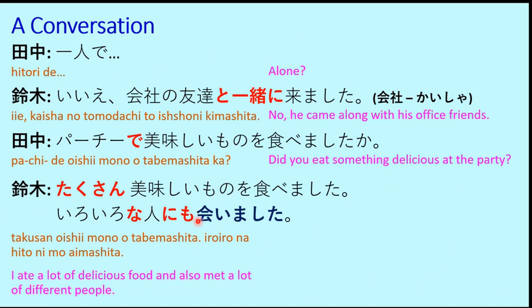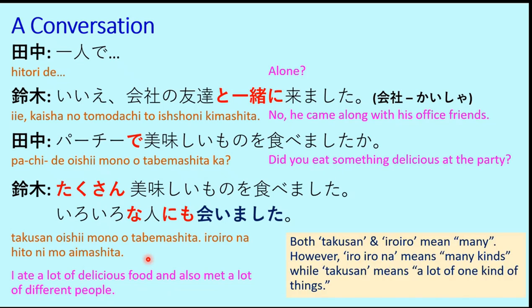Now, as you can see here, takusan and iro iro both mean many, a lot of. So a lot of delicious food, takusan oishii mono, and a lot of different people, iro iro na hito. So what is the difference then? Why couldn't we use takusan at both places or iro iro at both places? The reason is both takusan and iro iro may mean many. However, iro iro na means many kinds, while takusan means a lot of one kind of thing.